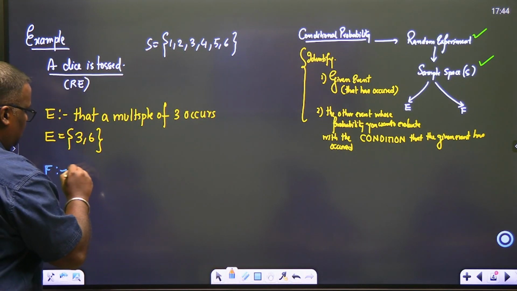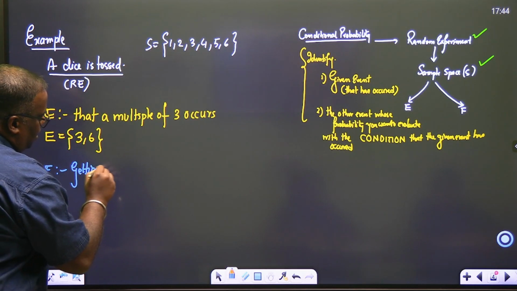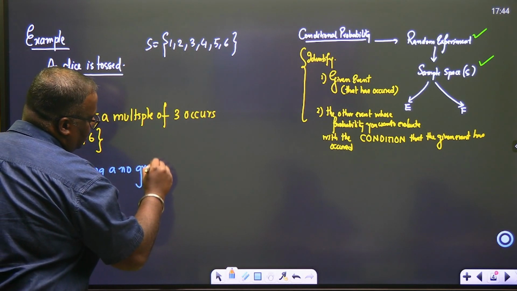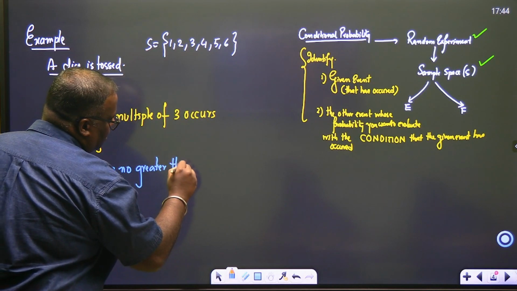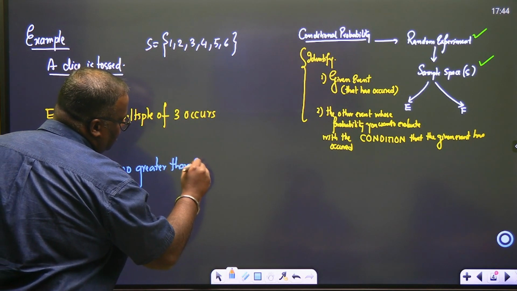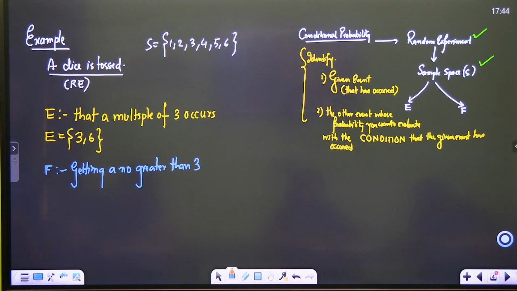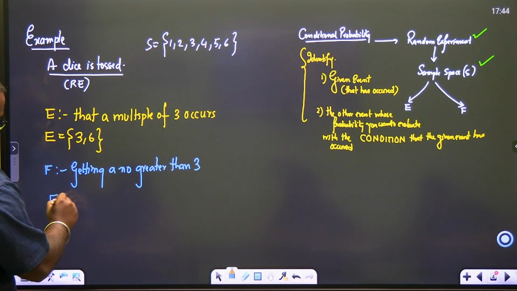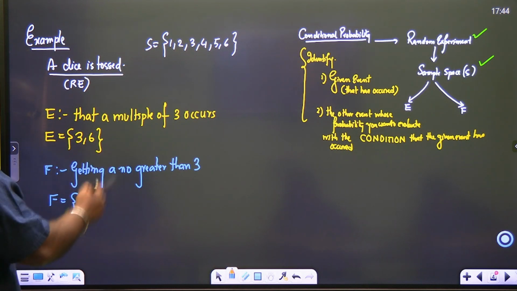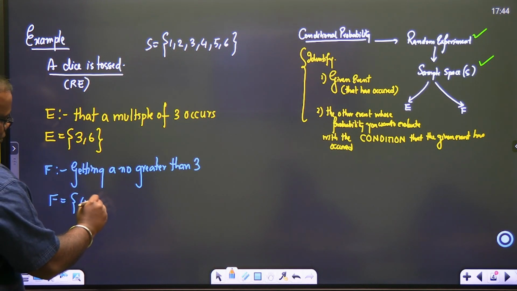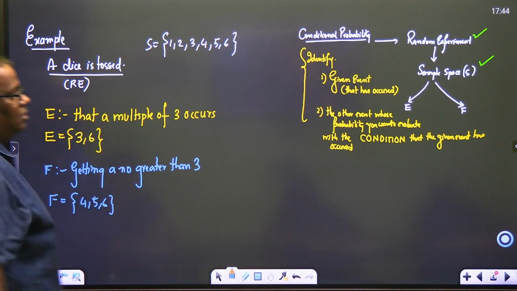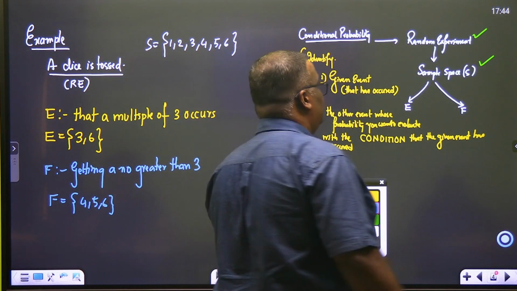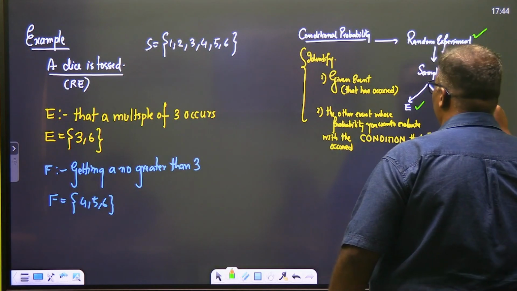F is getting a number greater than 3. So can you formulate for F what it is? 4, 5, 6. Okay, understood? So E is done, F is done.